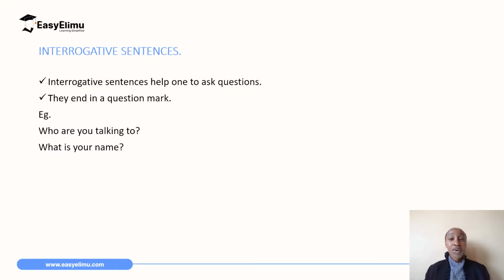For example, what is your name? That is a question. It ends with a question mark. Who are you talking to? Where are you going? All those are questions, and we call them interrogative sentences because they're interrogating, they are asking.